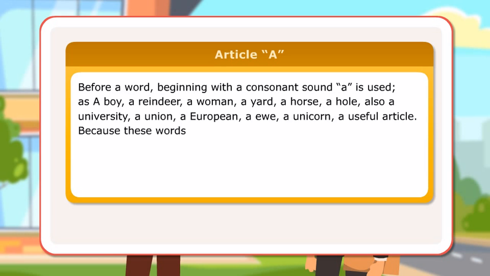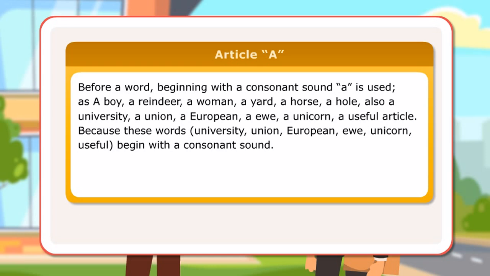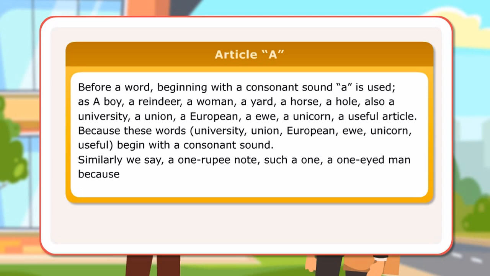Because these words begin with a consonant sound. Similarly, we say a one rupee note, such a one-eyed man, because one begins with the consonant sound W.